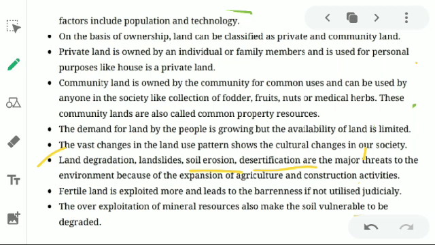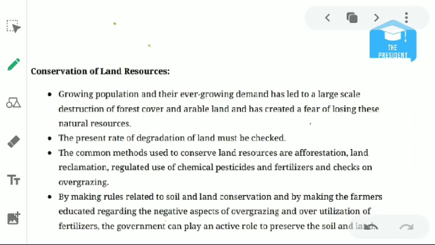Due to construction activity, land degradation also happens. And on fertile lands, farmers use pesticides and chemical fertilizers. This also causes degradation of the soil. Understood? And in areas where there are mineral resources, where mining is going on, there is also vulnerability for degradation. So how can we conserve our land resources?